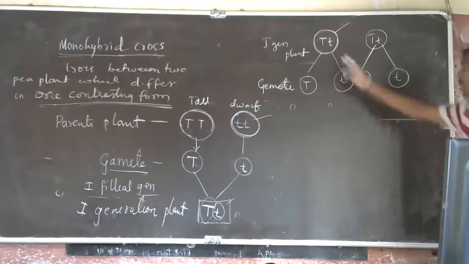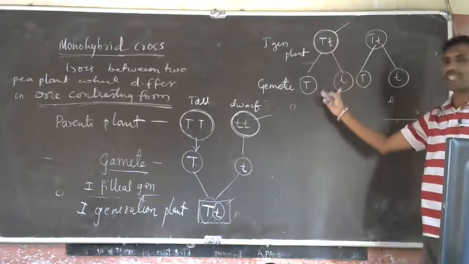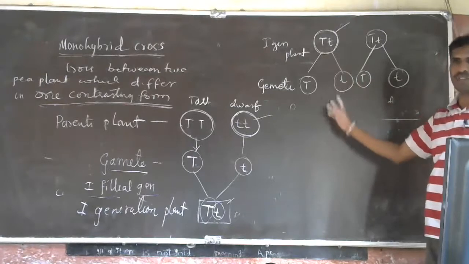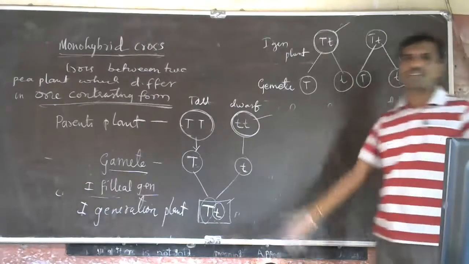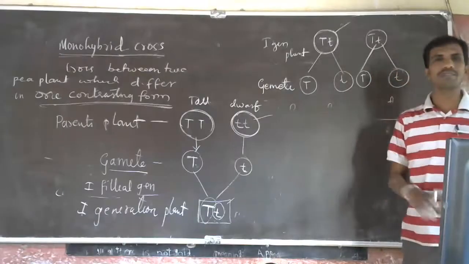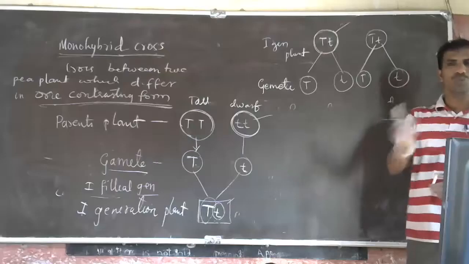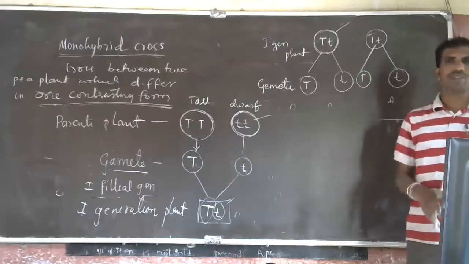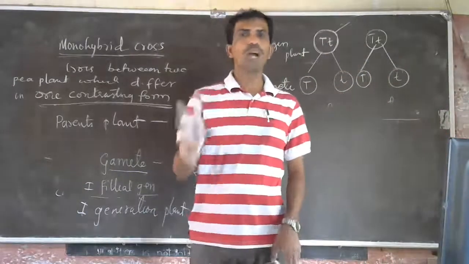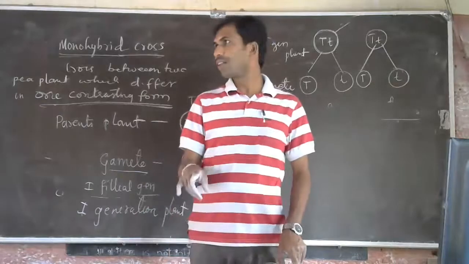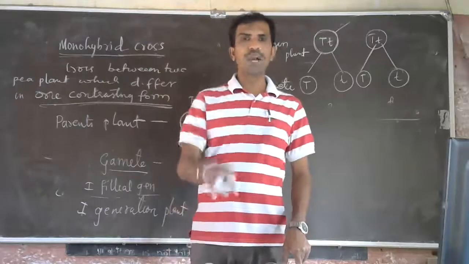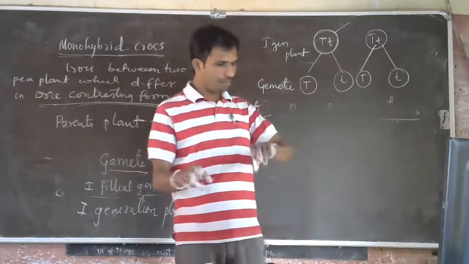So, two factors responsible for same character move in an equal ratio to the gametes during the formation of the gametes. In which formation do gametes form? In meiosis, gamete formation happens. It means this happens during meiosis. So one factor of a character goes to one gamete. One gamete will not have two factors. No way. So in one gamete there will be no two factors responsible for same character. There can be two factors responsible for different characters, but there cannot be two factors of same character.